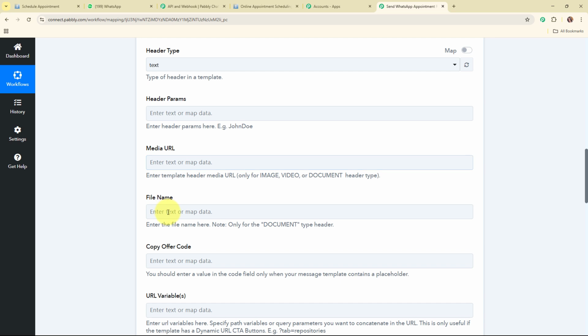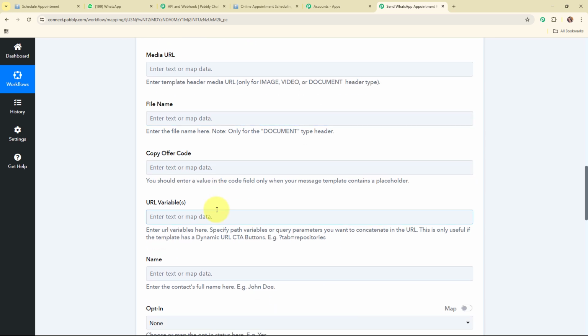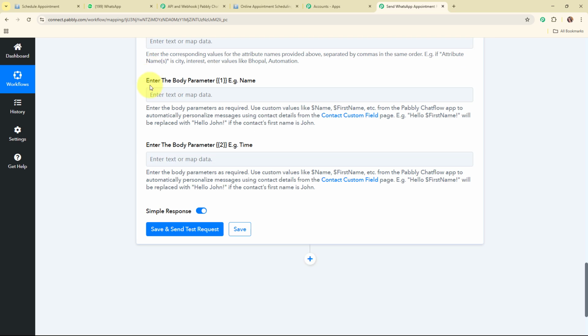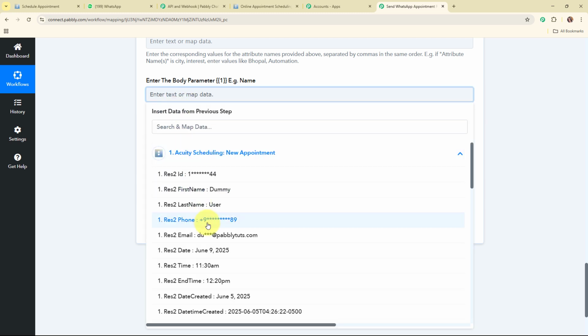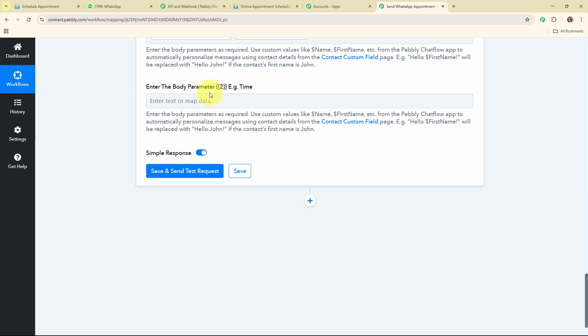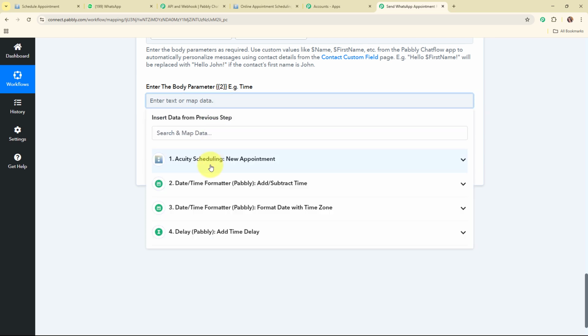Items, media, URL, and some other fields. These fields are not required, so I'm going to leave them blank. And then it is asking me to enter the body parameter 1, that is name. That means I need to enter the value for my variable, that is for the customer name. So I'm going to map the customer name over here. And then it is asking me for the body parameter 2, that is time. So here I'm going to map the time.